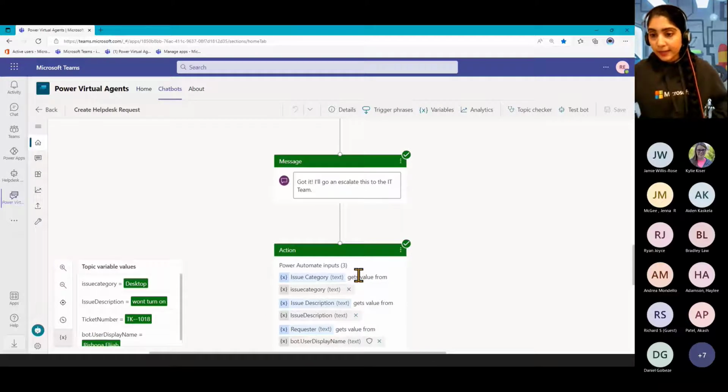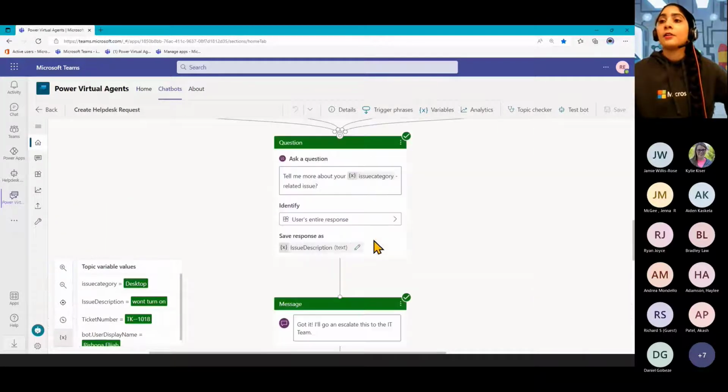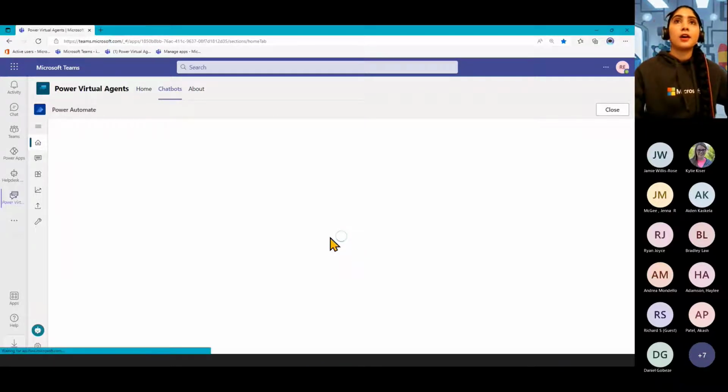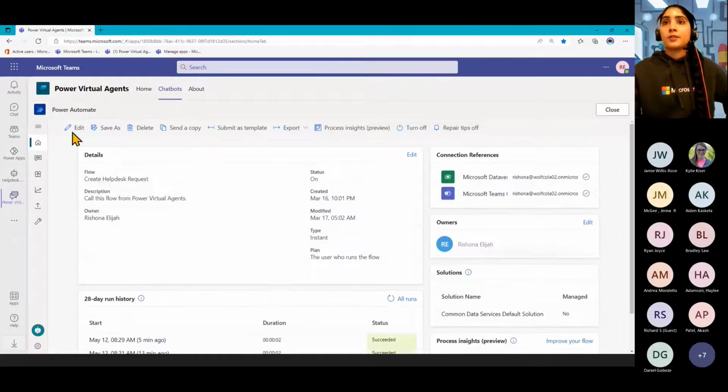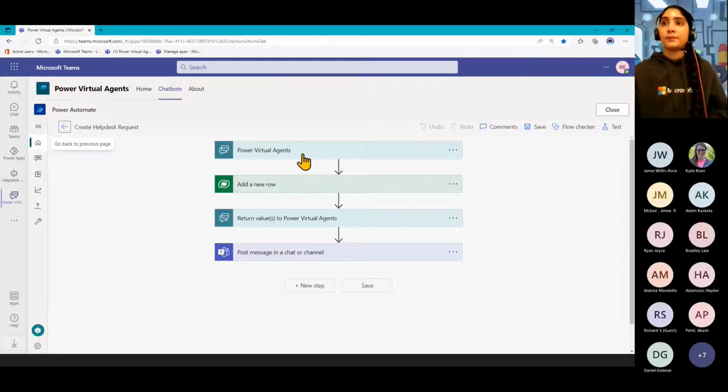Question from Jeremy there. Can you report back to PVA multiple times in a single flow, perhaps a status update midstream? You know what? Let's test that out. I haven't actually tried that before. I think that it will only be able to do it once. You'll have to go and submit another flow to go and do it, because with the Power Automate flows within PVA, it will always need to begin with the PVA trigger, and then it will need one more of this.